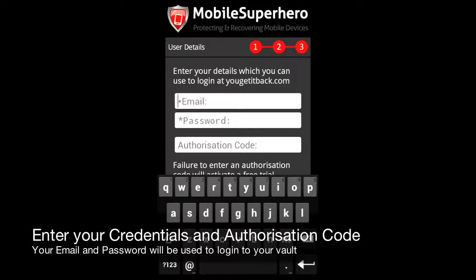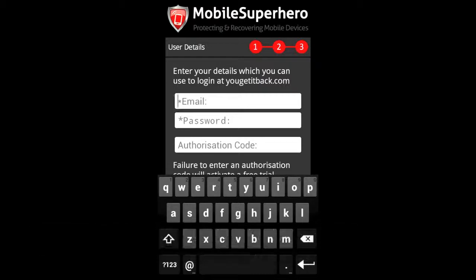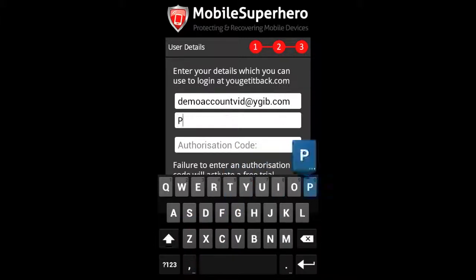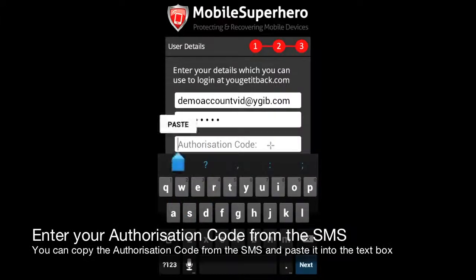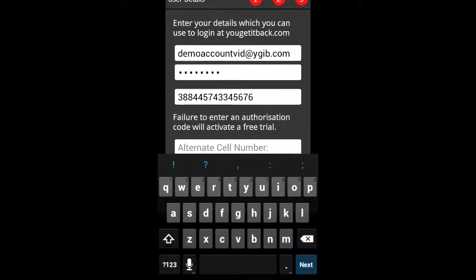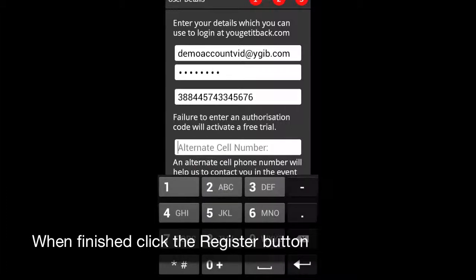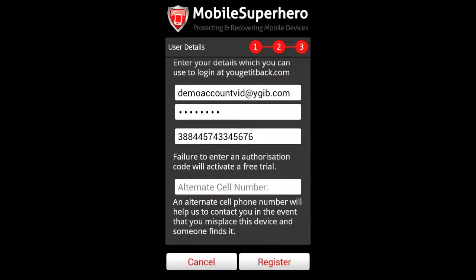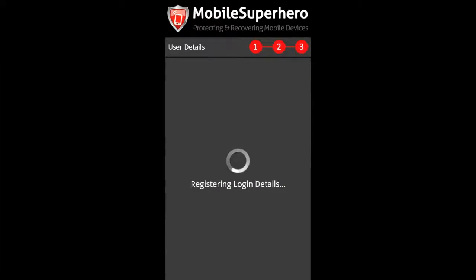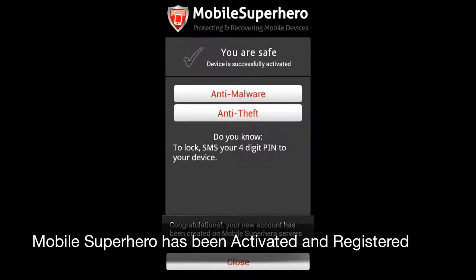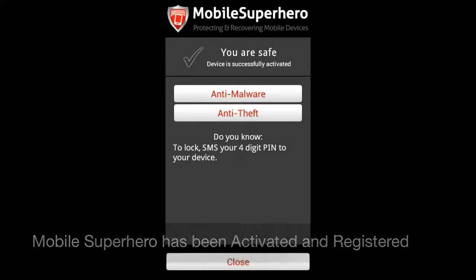Next, enter your email address and choose a password. These credentials will be used to log in to the Mobile Superhero Online Vault. Enter the authorization code that was received in the SMS message. Click the Register button when finished. Now Mobile Superhero has been completely activated and registered.